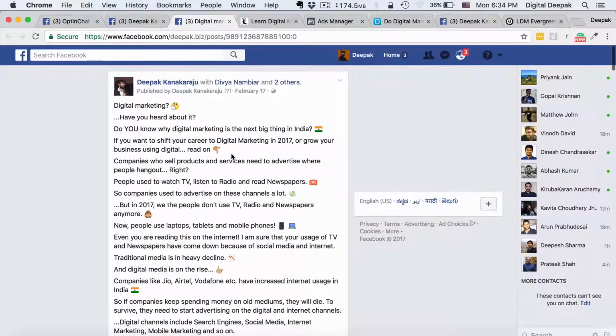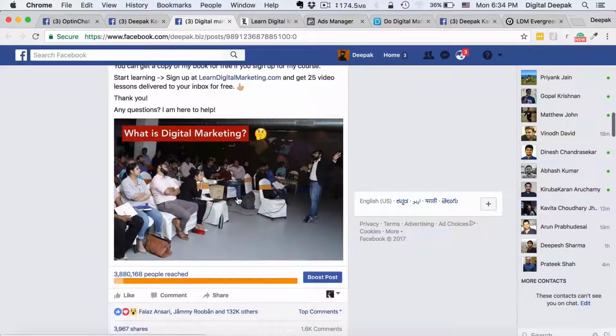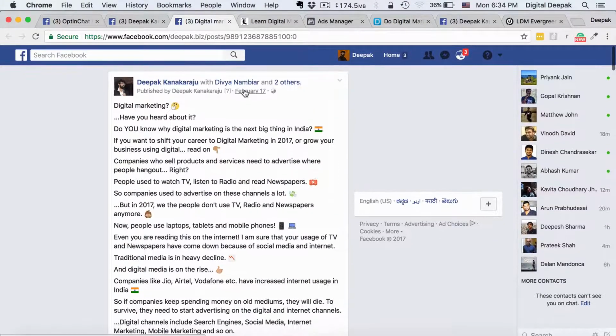But I keep doing this brand awareness campaign so that people learn more about digital marketing by reading this. They remember this particular ad image and they remember my name, and next time when they see a link click ad, they are more likely to click on it. So CTR increases and also the conversion on the landing page increases.